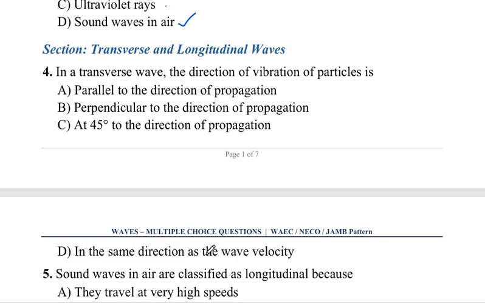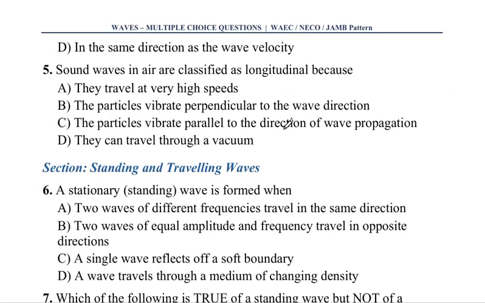D says in the same direction as the wave velocity. The correct answer is B. A transverse wave always vibrates perpendicular to the direction of propagation. Okay, that's very important.